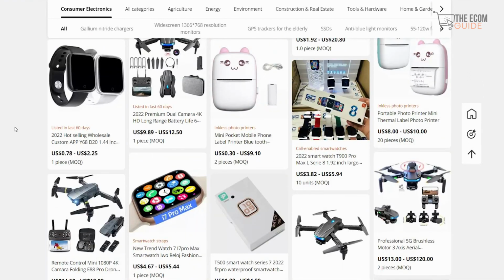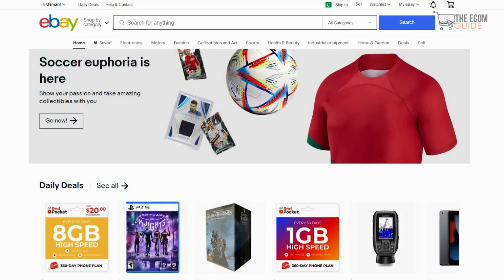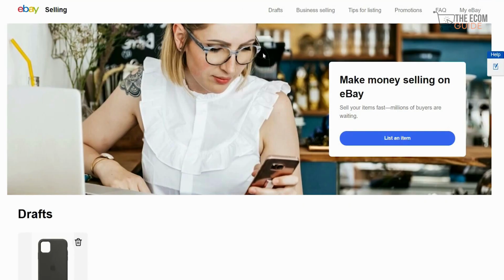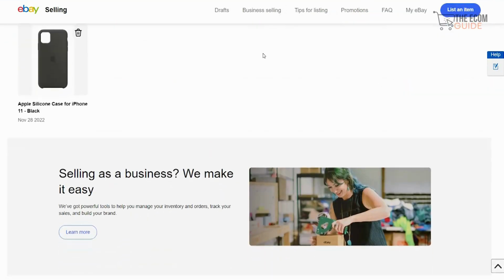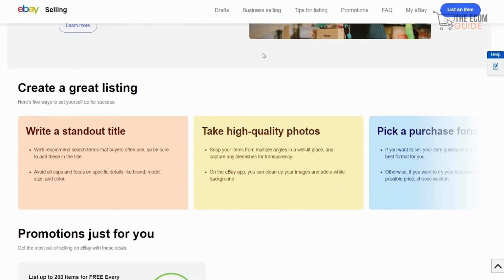Once you have selected a product, head over to eBay. On eBay, you need to make an account if you don't have one. Once you make an account, click on sell, and then head over to selling. This is Selling Central, where you can start listing an item and finding exactly what you need to sell and how you need to sell it.